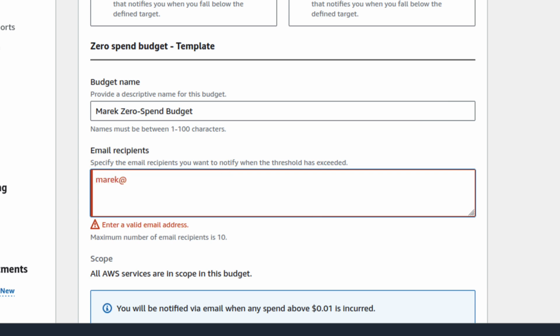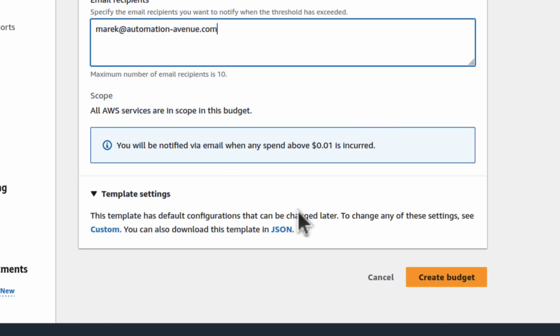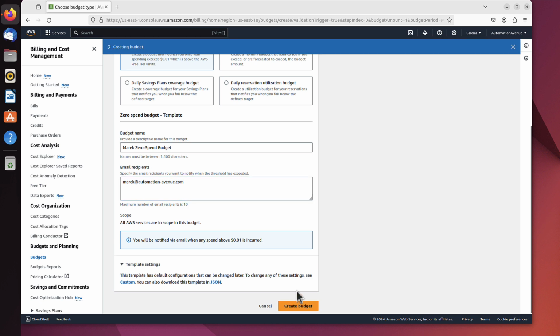Let's say Marek@Avenue. That's it. If I wanted another one, I would just use a comma and so on. But we'll just use this one. And that's it really, I believe, because yes, we can leave everything else as it is. And you can see a confirmation: you will be notified via email when any spend above 1 cent is incurred. That's fine, that's what I want. So we create a budget.